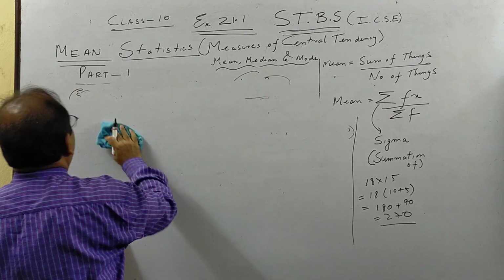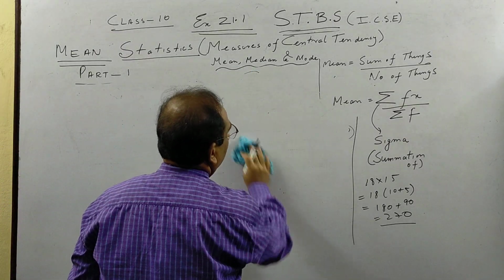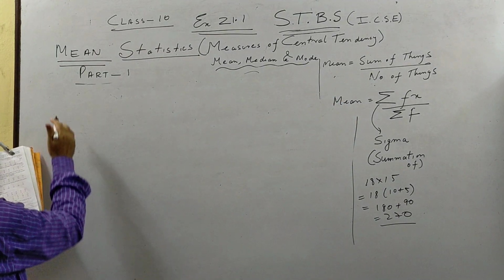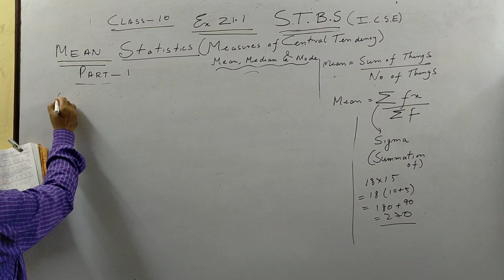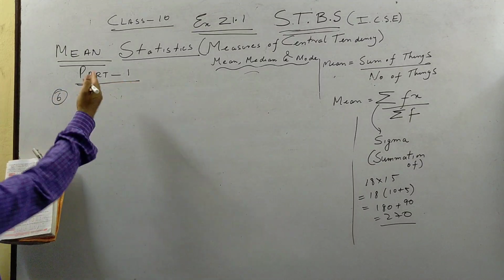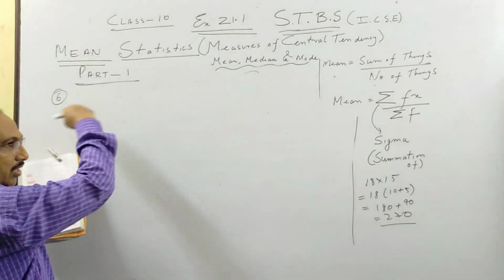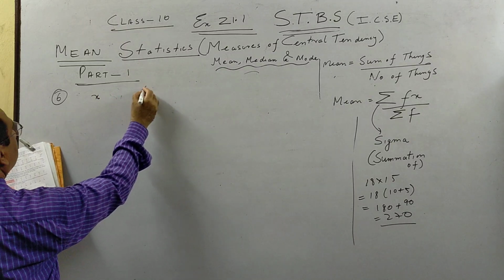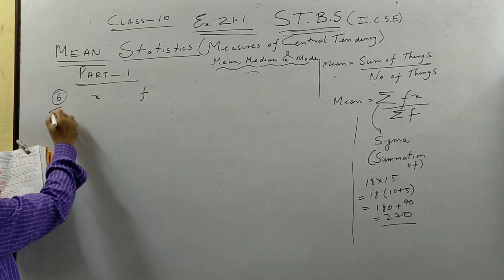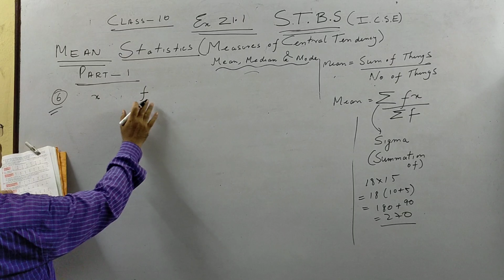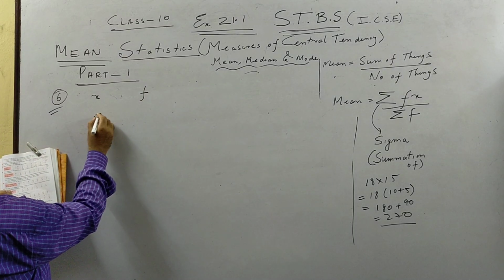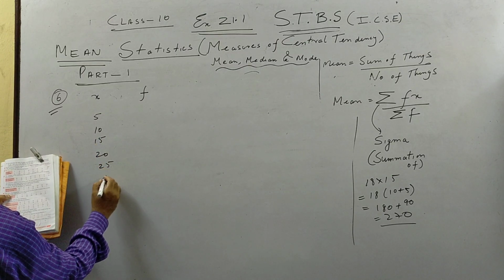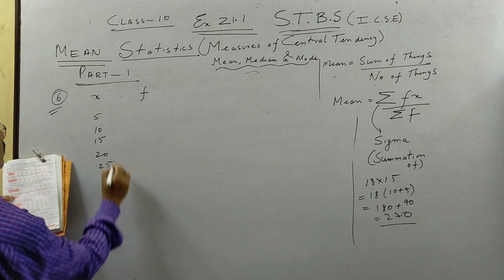So here we are moving to a little difficult question. What I'll advise you, for all these sums the book gives them horizontally. We convert it to vertically. Horizontally, vertically. So what we do, the number we call X, frequency F. What is the variate number, and this is 5, 10, 15, 20, 25, 30, 35.